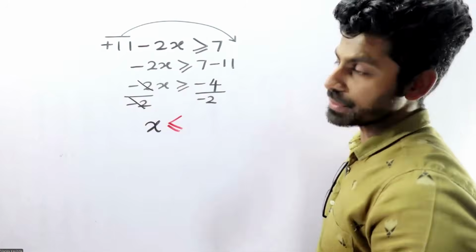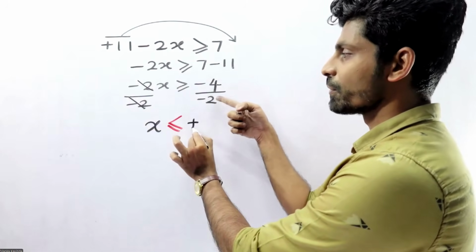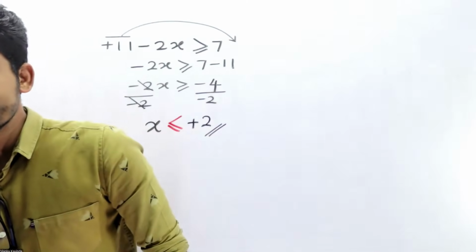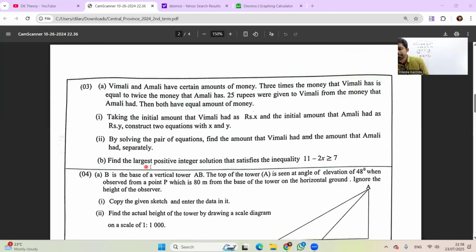x is less than or equal to minus 4 divided by minus 2, which is plus 2. So x is less than or equal to 2. But look at this one, find the largest integer solution.